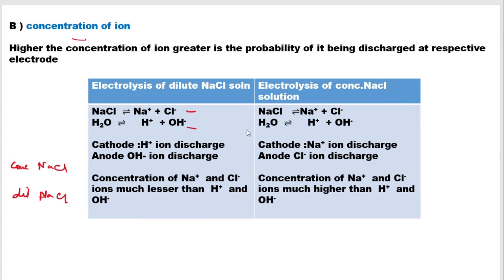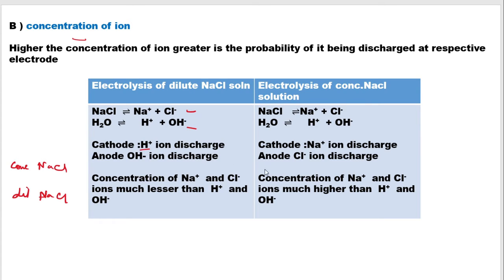In the dilute solution, since the concentration of Na+ is lower than H+, Na+ will not get discharged at the cathode. Instead, H+ will get discharged.